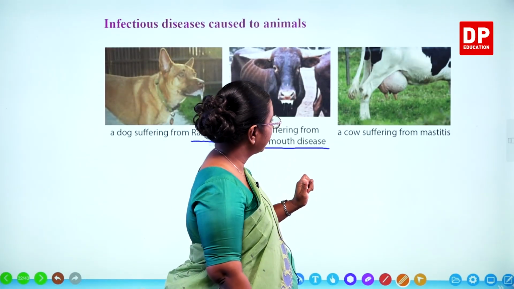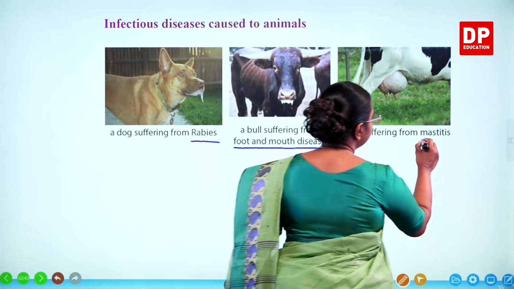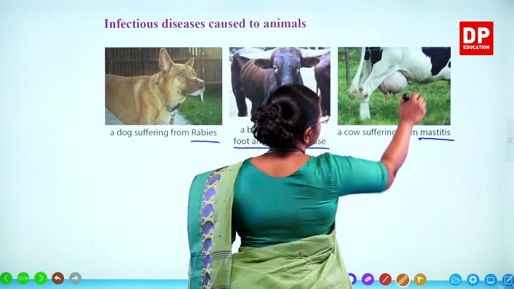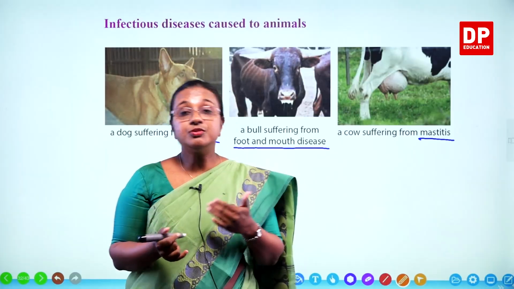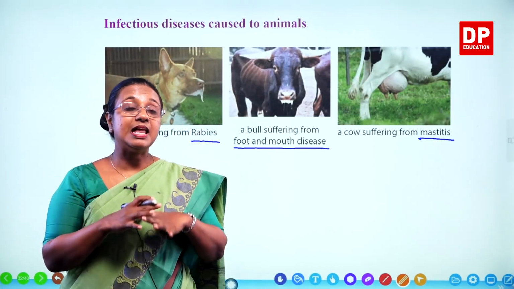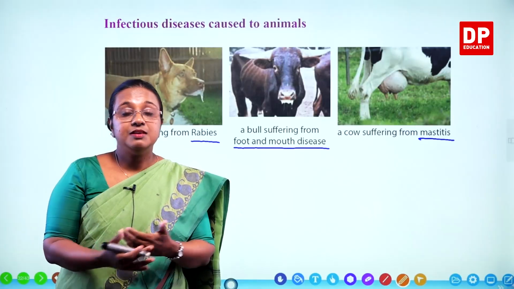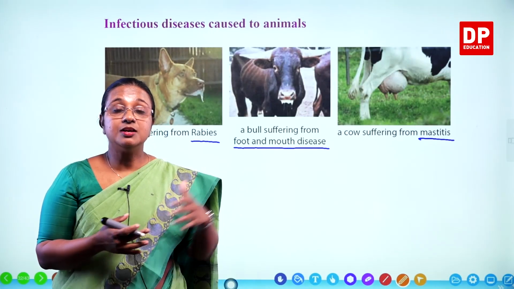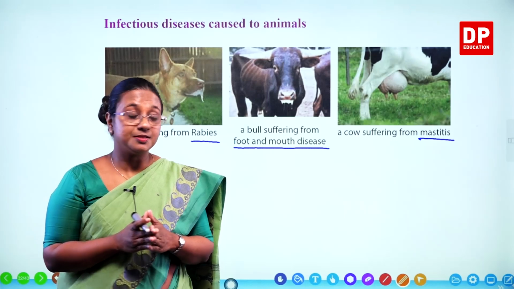Then the next one, a cow suffering from mastitis. When we say mastitis, you can see the mammary gland being swollen. So due to this infection, the mammary gland swells up and they get a severe pain and difficulty in producing milk. So that is also a disease caused by pathogens.